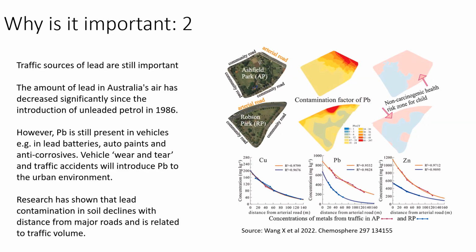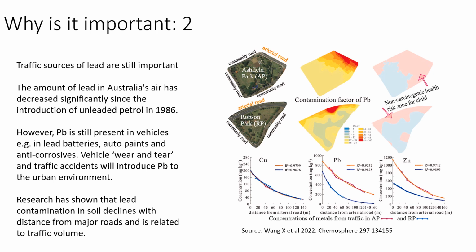Traffic sources of lead are still important. Even though it's been removed from petrol, there is still lead present in vehicles. So if you think about a car or a lorry, there's likely to be a lead acid battery in there. Auto paints can still contain some lead, and anti-corrosives that are applied to lorries can also contain lead. So even though we've had this significant decrease in lead in the air since 1986, it hasn't gone to zero. There is still lead present in vehicles.